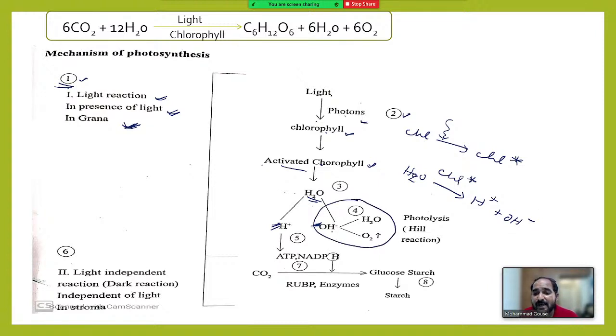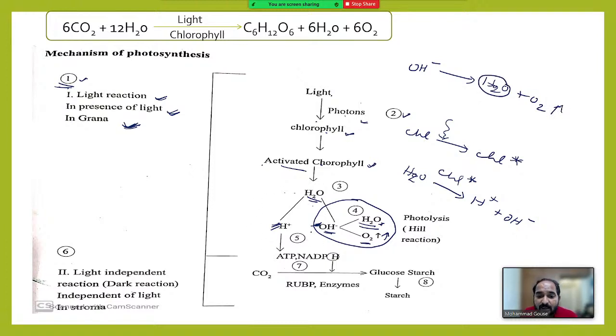After a series of reactions, OH minus ions are converted into water and oxygen. Oxygen escapes out and water will be used by the plant. Right. So what is happening here? These OH minus ions are forming water and oxygen, and this oxygen is going out. The water is used by the plant body.